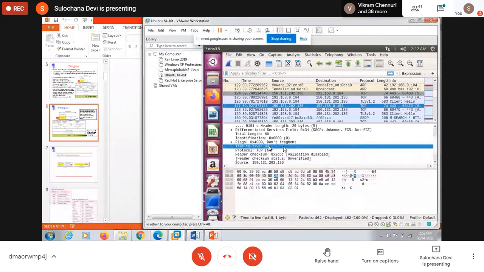This TTL value we can fix depending on where we are sending the packet. If I'm sending to a very far distant location, then I can set 255. 8 bits are used, so the maximum value can be 255, and from 0 to 255 we can set any value. So 43 means the packet is discarded after visiting 43 routers if it does not reach the destination.